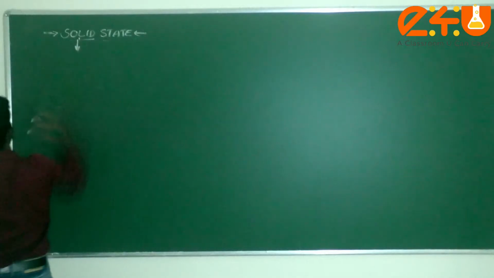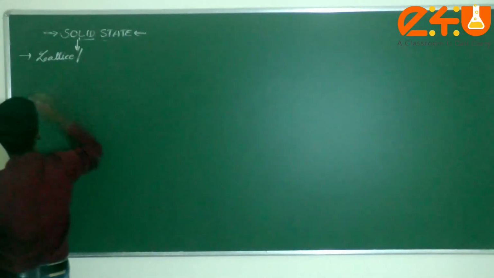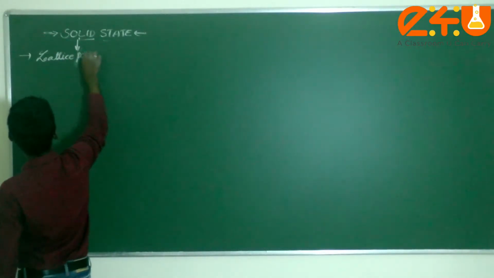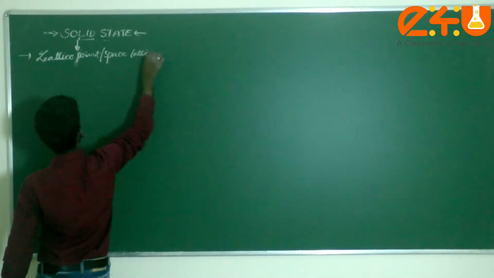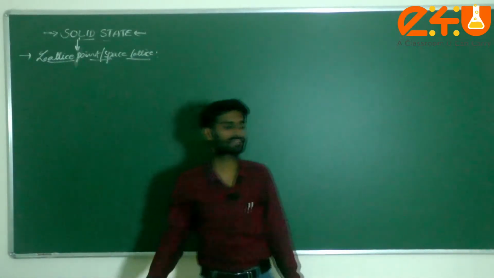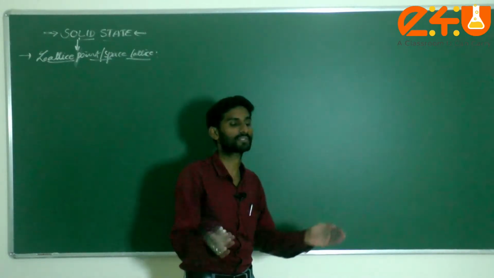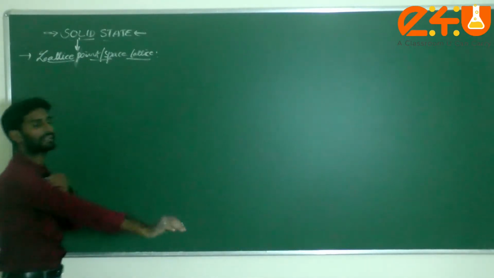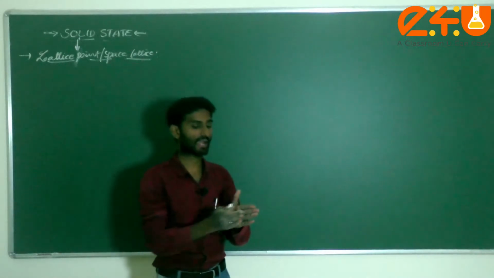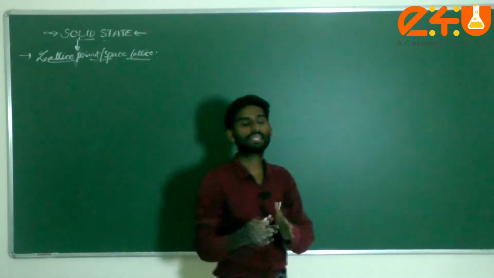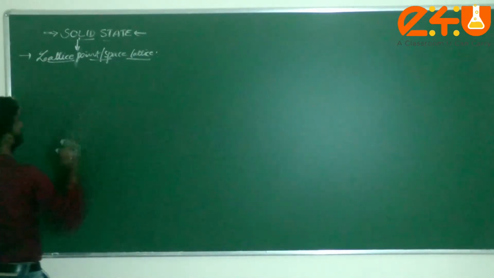Okay, in the solid state, this is also called a lattice point, also called a space lattice. Generally, dear students, in that name itself there are lattice points. The arrangement of the atoms or molecules or ions in three dimensions in a particular substance is known as a lattice point. The arrangement of atoms or ions or molecules in a three-dimensional structure is known as a lattice point or space lattice.